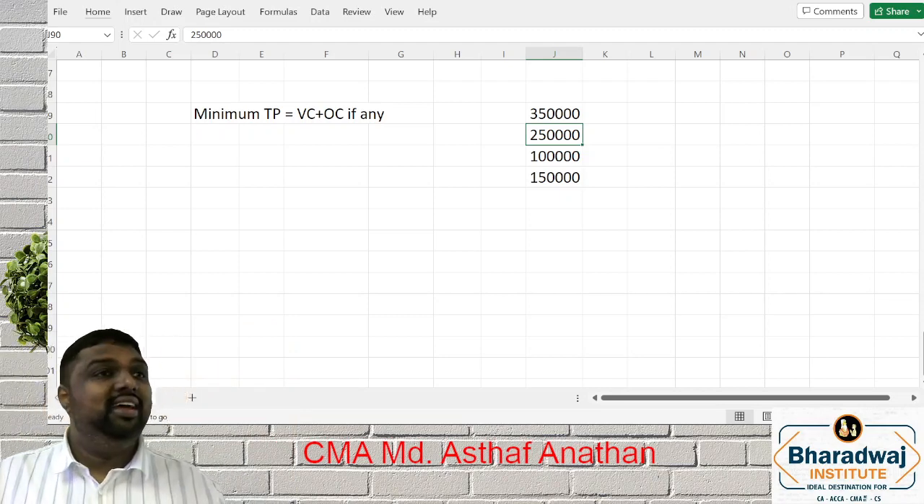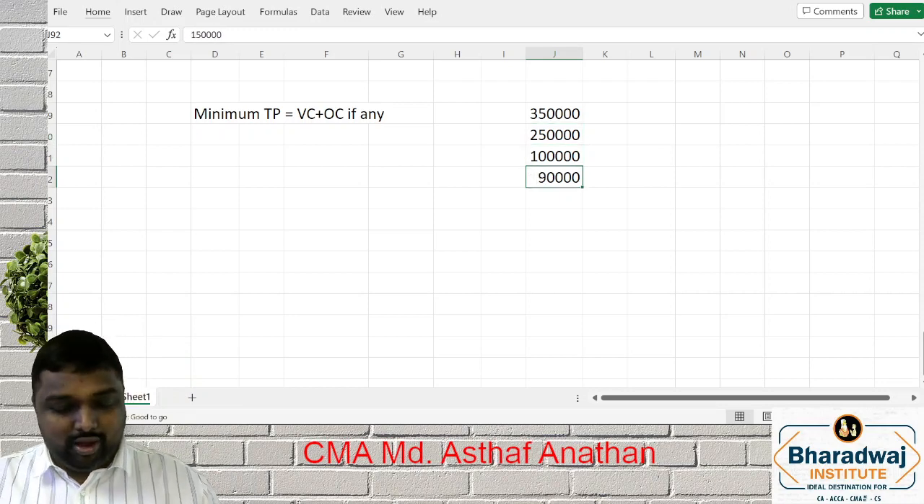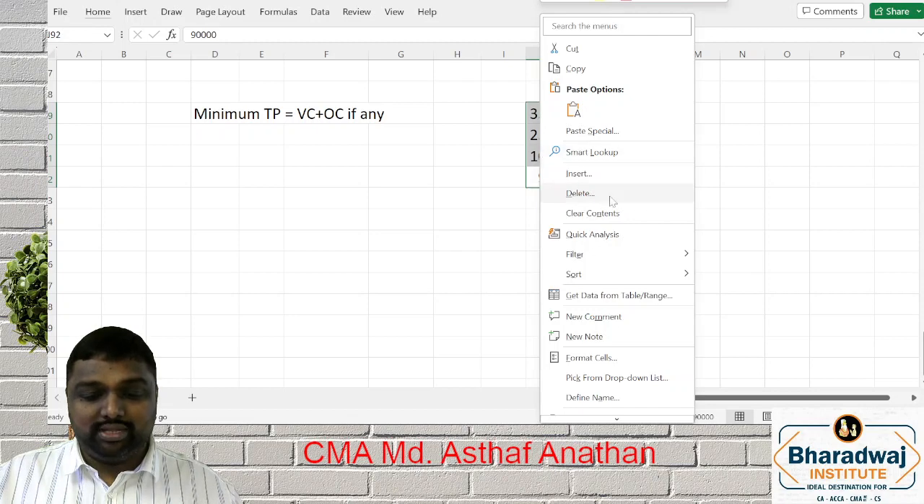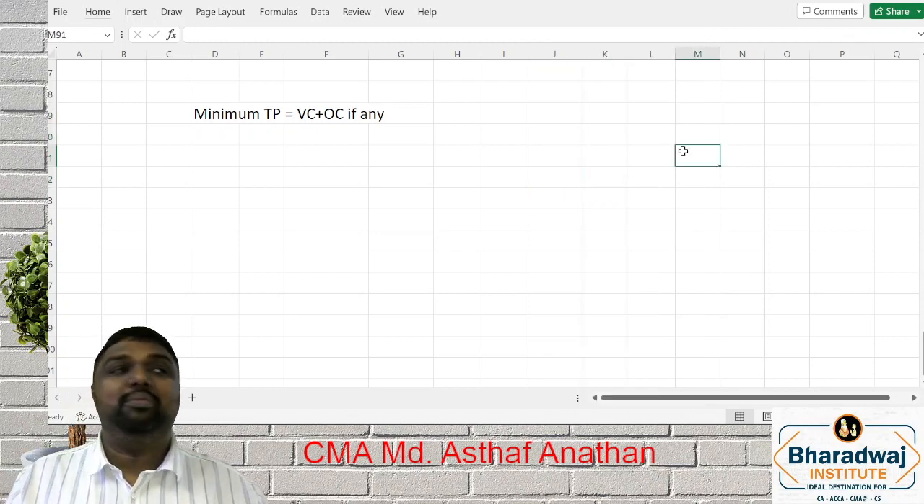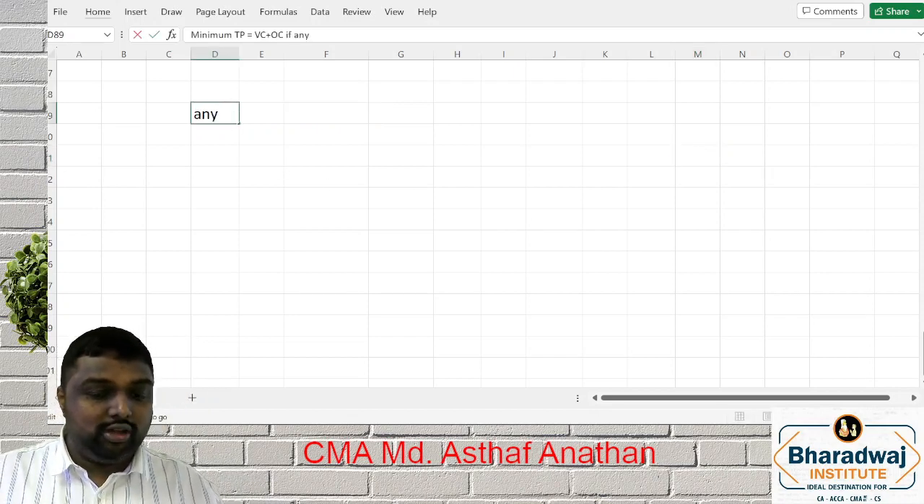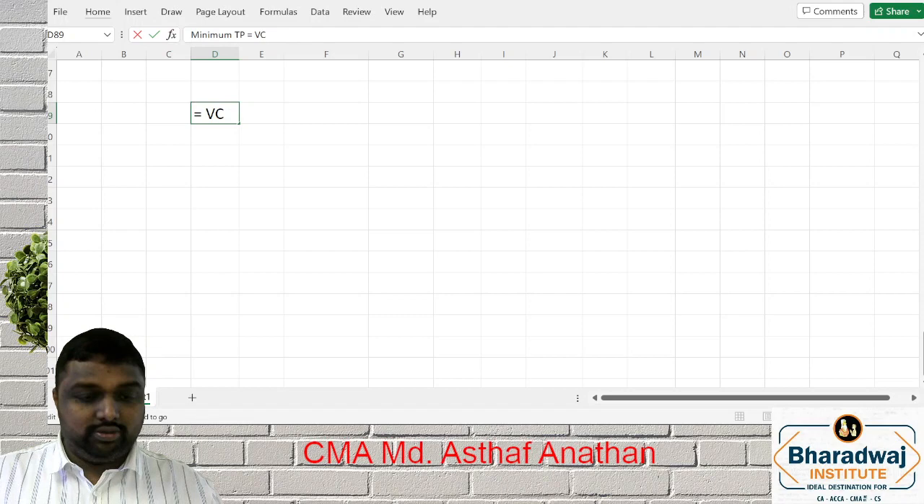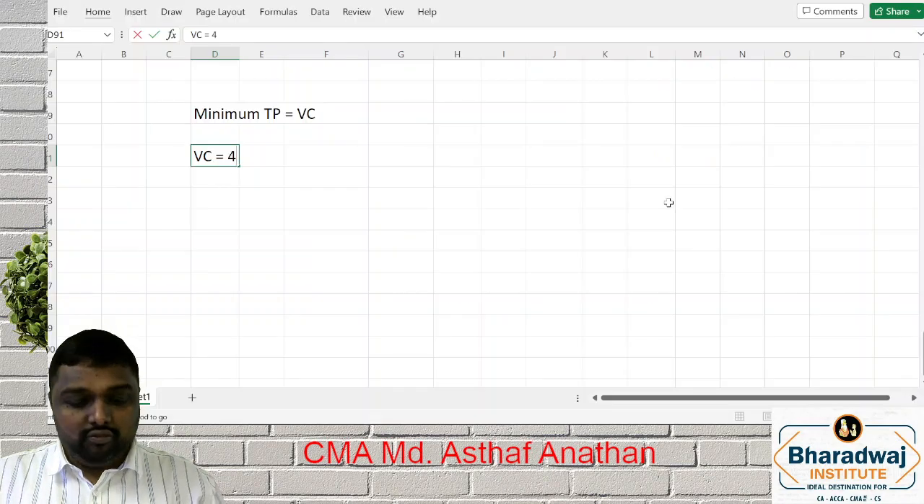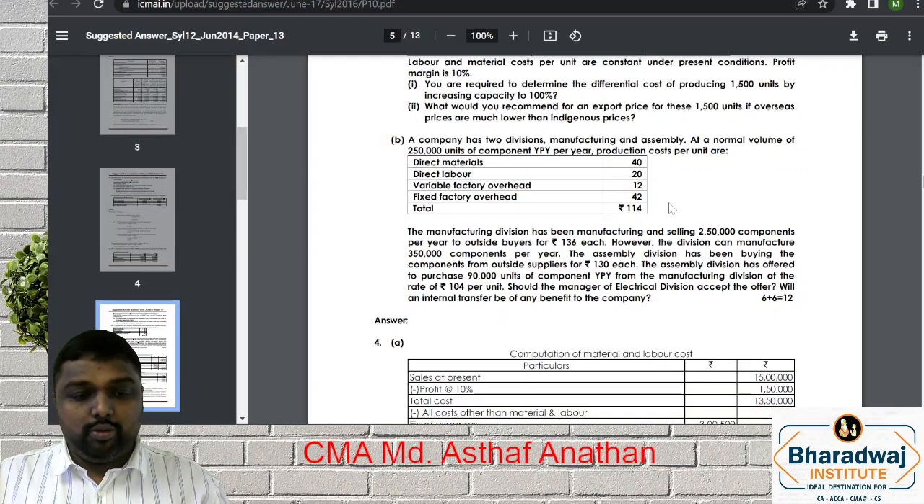But here, your requirement is only 90. So there is no surplus. That is, there is no pressure. You have a sufficient capacity there. So in such a case, there is no point of opportunity cost. Your minimum transfer price will be what? Variable cost. So what is the variable cost for the division? 40 plus 20 plus 12.